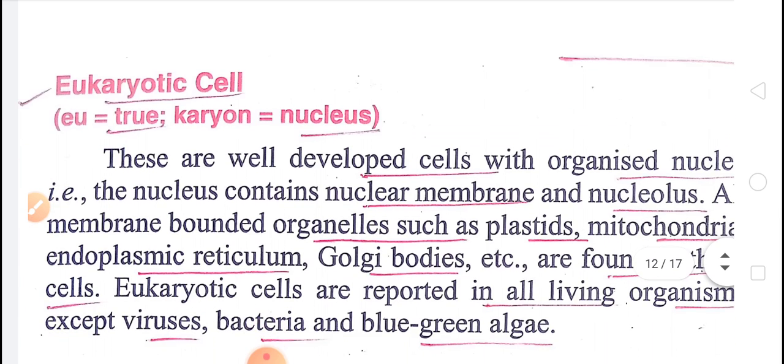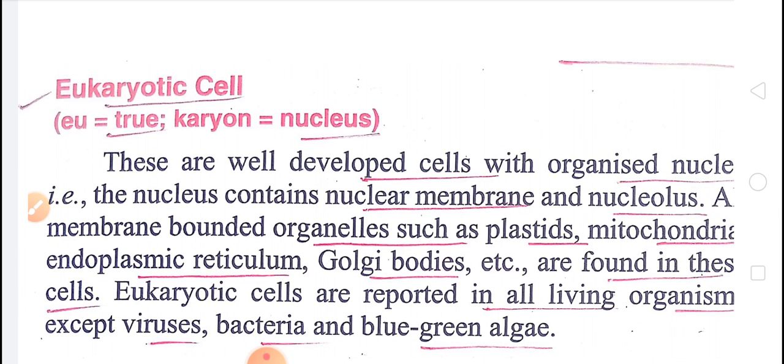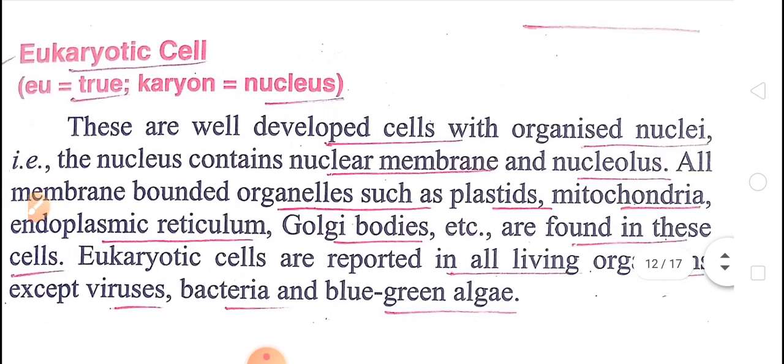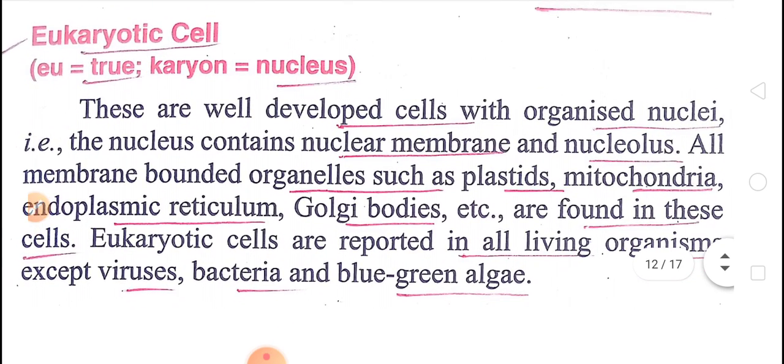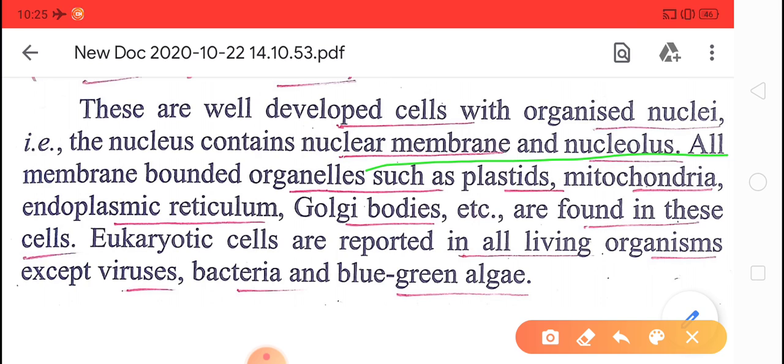Next, children, eukaryotic. Eu means true, and karyo means nucleus. So the eukaryotic cell has a true nucleus. They have a well developed nucleus, and the nucleus contains the nuclear membrane and nucleolus. All membrane bound cell organelles such as plastid, mitochondria, endoplasmic reticulum, Golgi bodies, etc. are found in the eukaryotic cell.